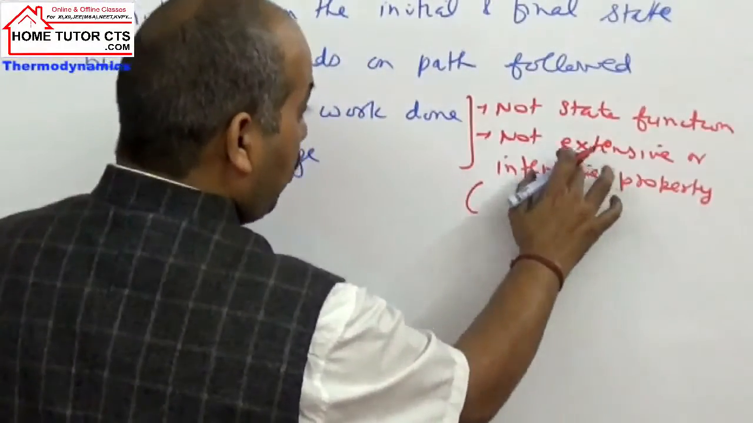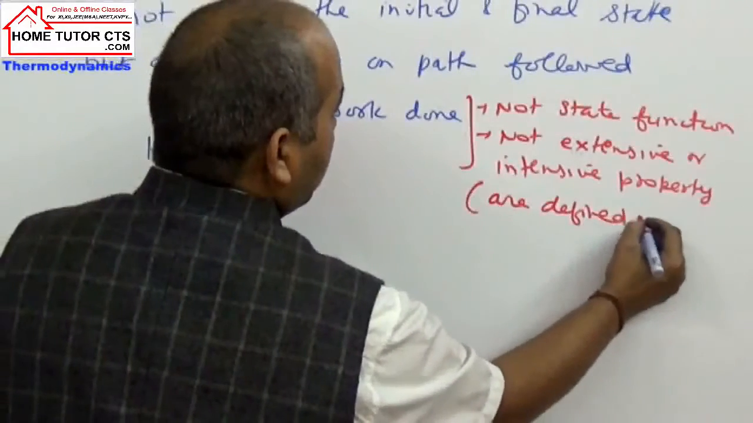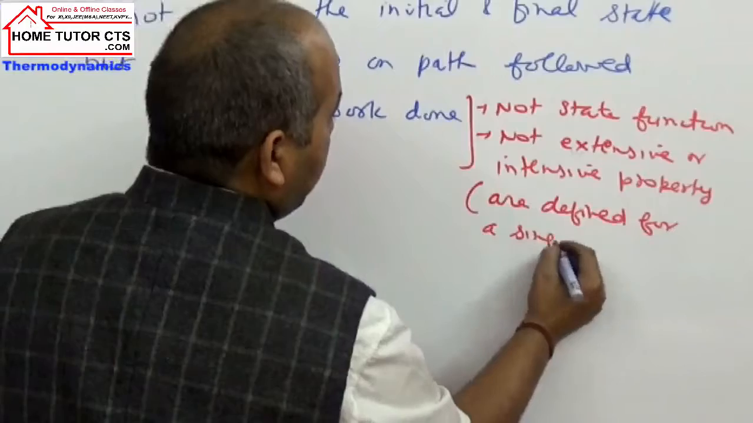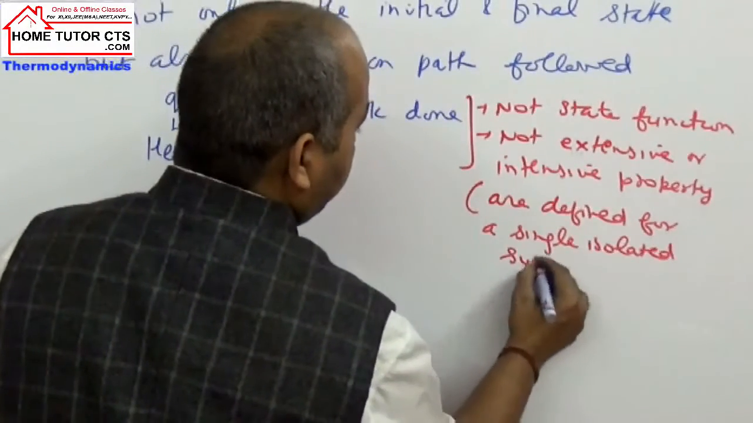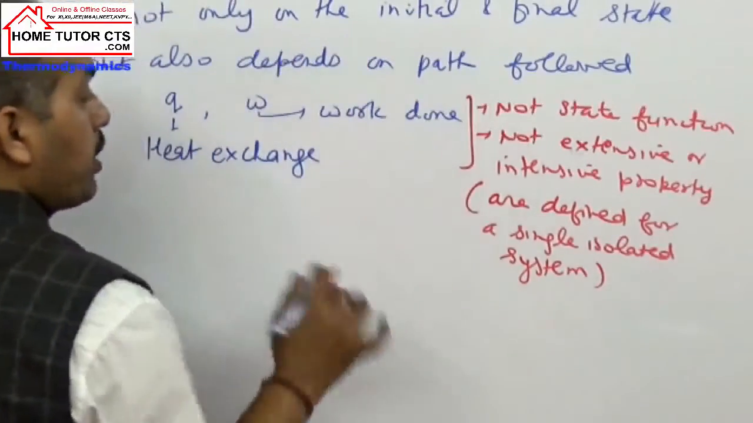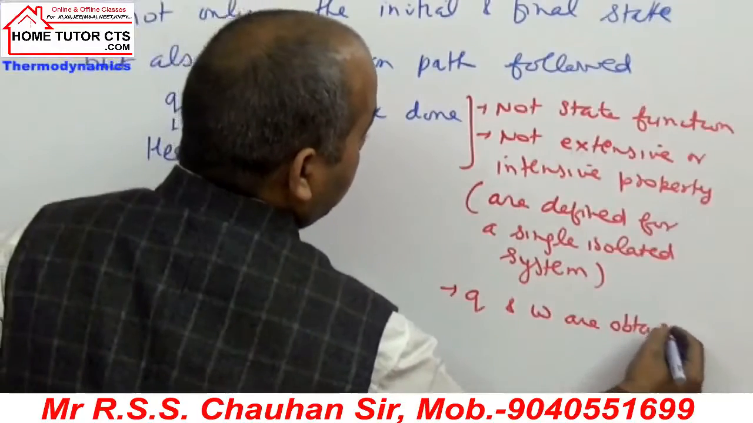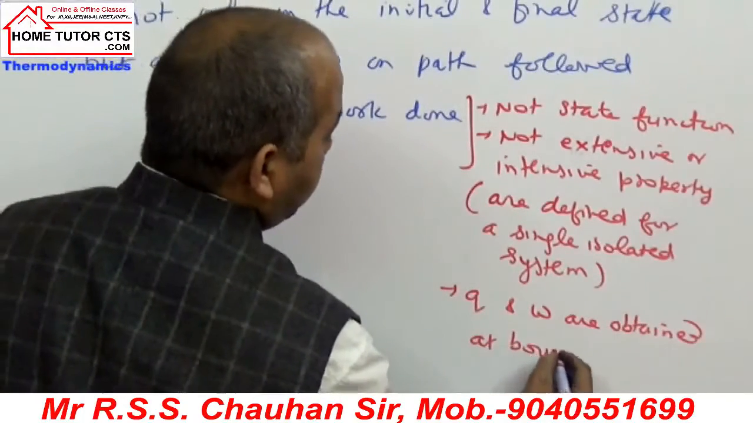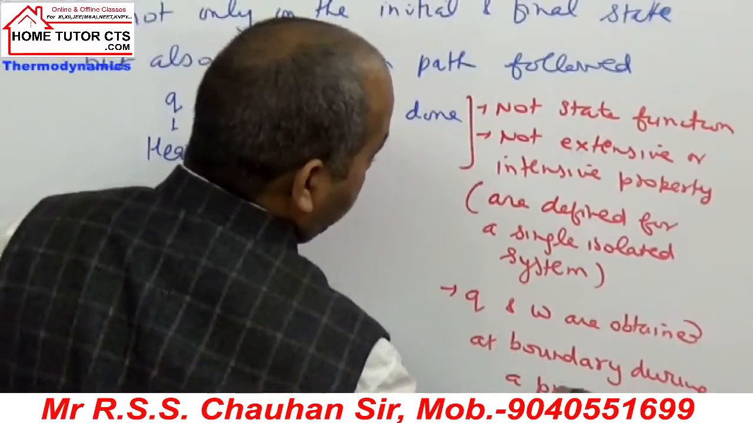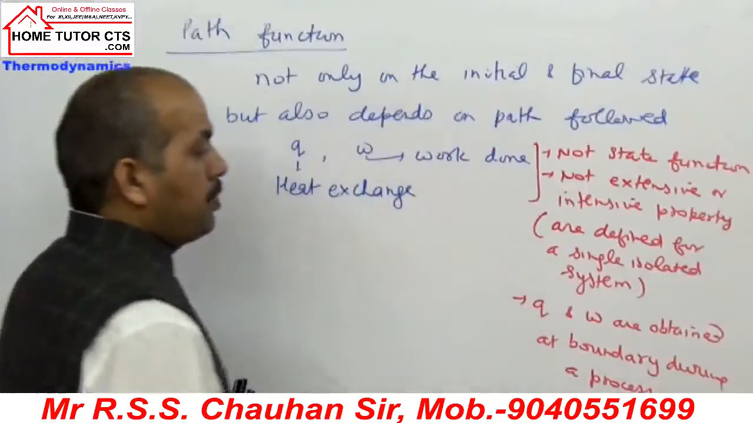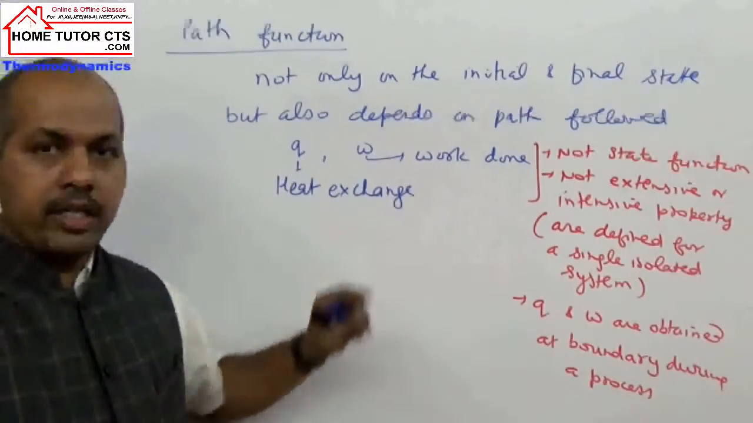These properties, extensive or intensive, should be defined for a single isolated system. They can be defined. But Q and work are obtained at the boundary during a process. So remember, if they ask a question sometime, it is not the heat contents, it is heat exchange in a process, and W is the work done in a process.